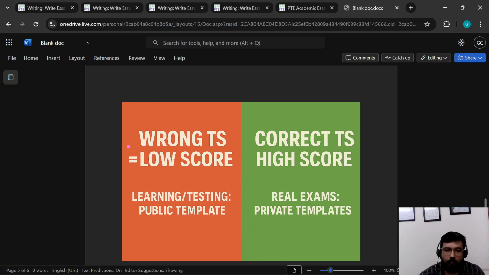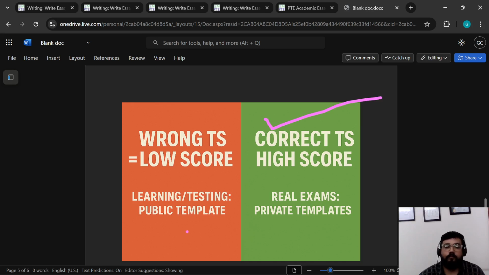So your content score may go down, and your content score may even go to 0 if the engine doesn't like your TS at all. So correct TS for higher scores.